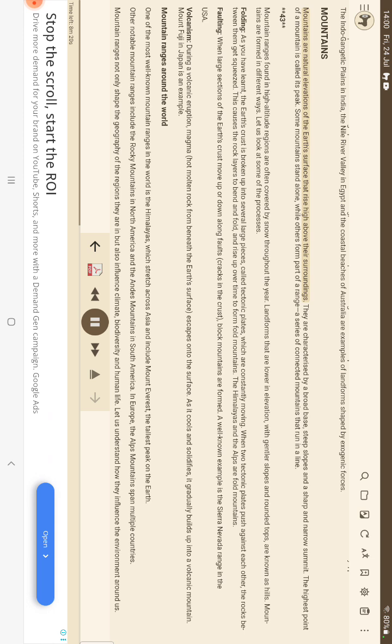Mountains. Mountains are natural elevations of the Earth's surface that rise high above their surroundings. They are characterized by a broad base, steep slopes and a sharp and narrow summit. The highest point of a mountain is called its peak. Some mountains stand alone, while others form part of a range, a series of connected mountains that run in a line.